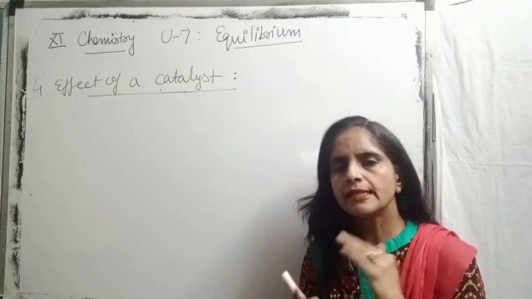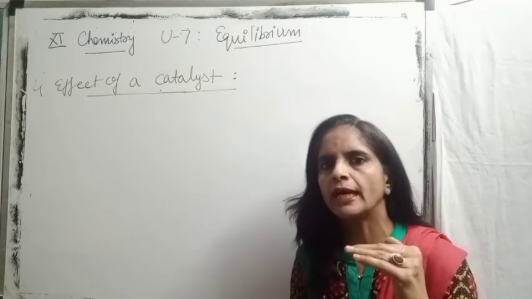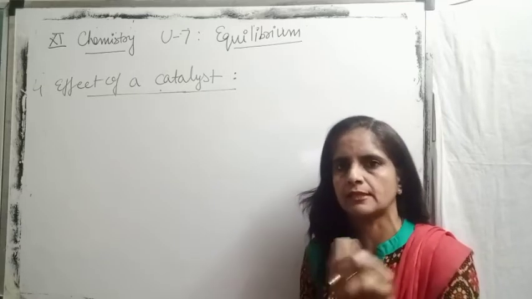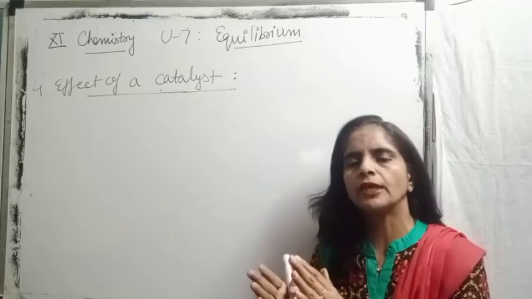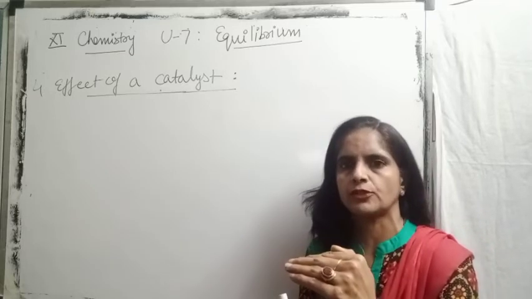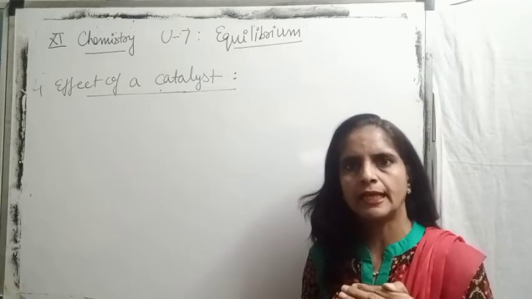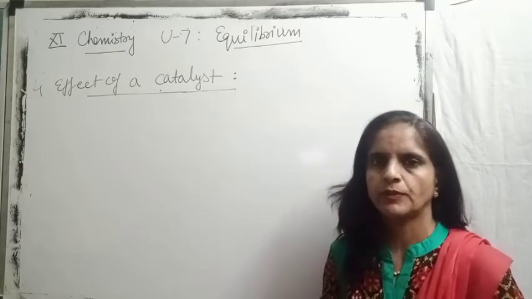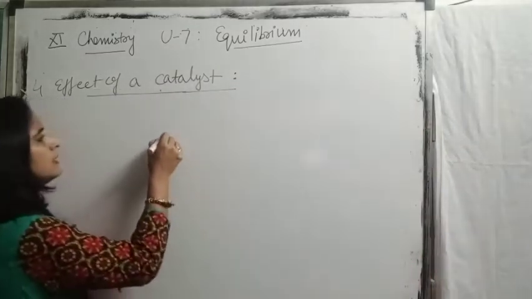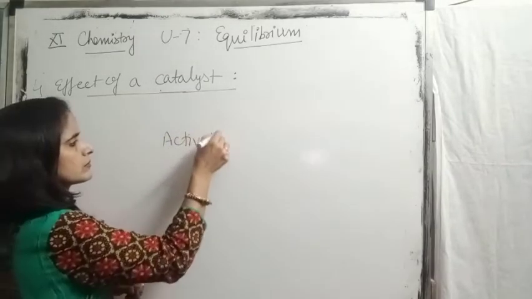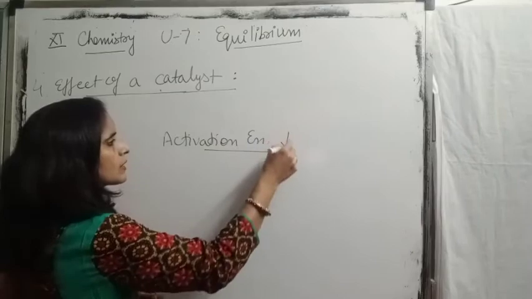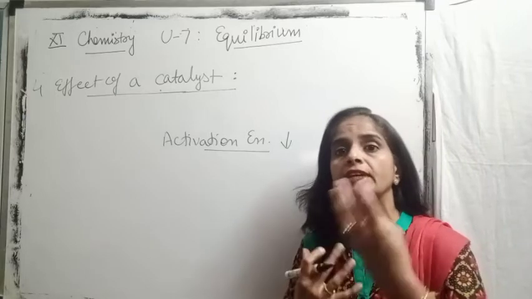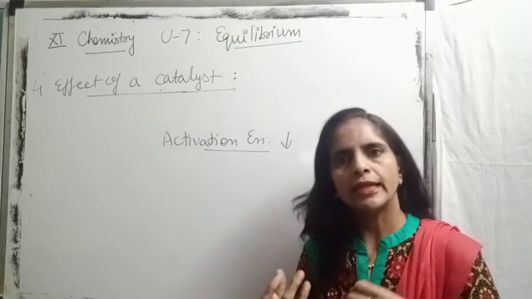When catalyst increases the rate of reaction, obviously it provides a new low energy path for the reaction to proceed. So in this case, the reactants and products cross through the same transition stage. Or I can say that the catalyst will decrease the activation energy of reactant. What will it do? It will decrease the activation energy, and by decreasing the activation energy it activates the reactant to react faster.